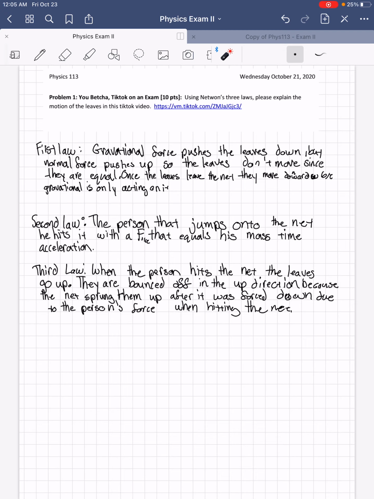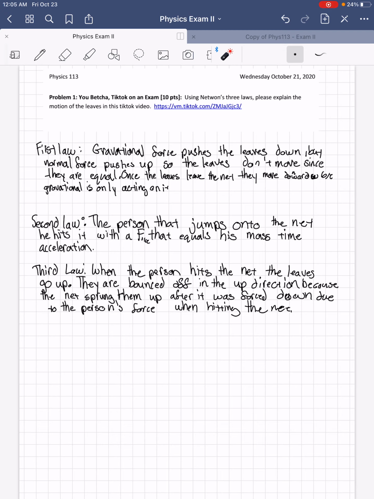So when I first saw the TikTok video, I saw that the leaves were not in motion because the gravitational force and normal force acting upon it were equal, until an unbalanced force, which was the person that jumped onto the net, caused it to shift up and the leaves began to fall down because there's no regular normal force on it. So for the second law, the person that jumped onto the net hit the net with a force that was equal to its mass times the acceleration it was having.